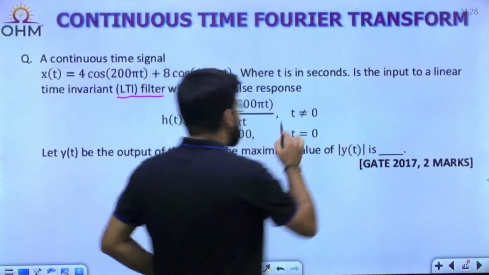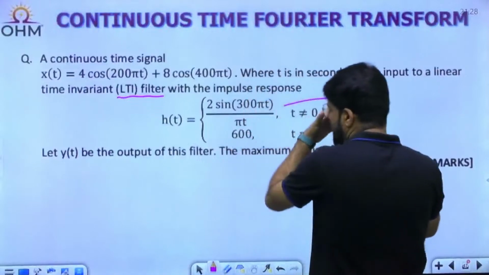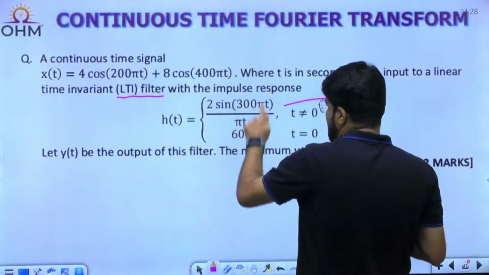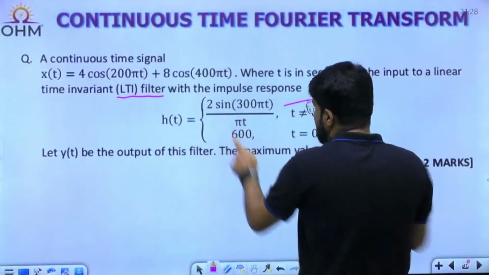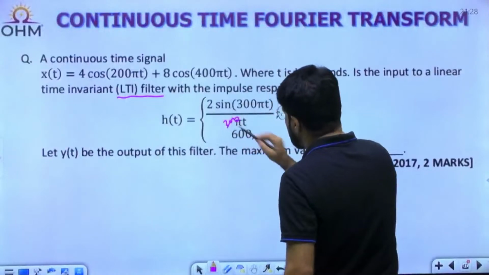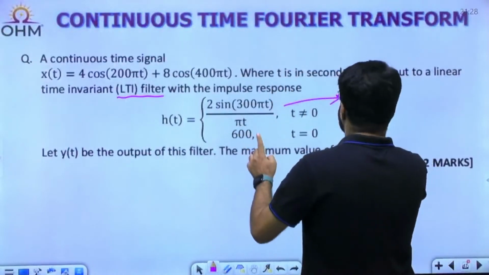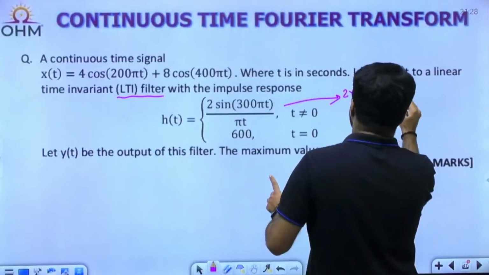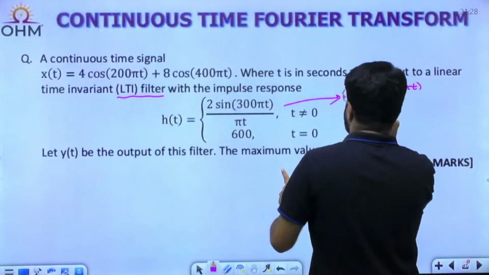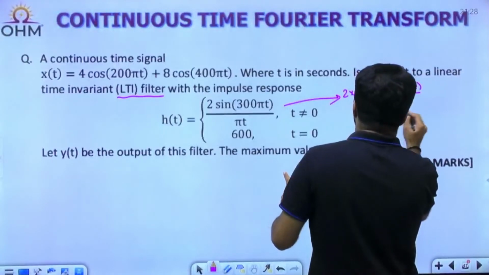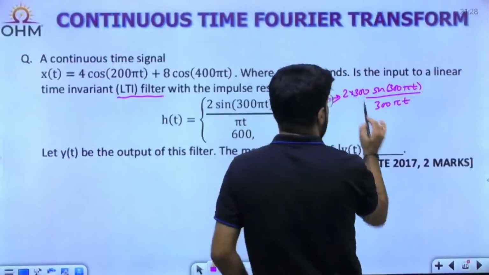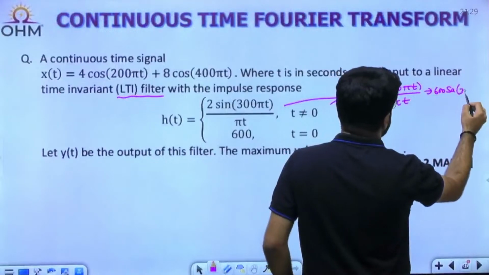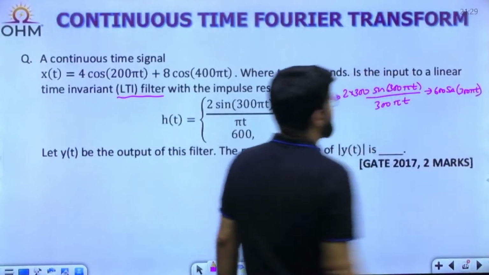Let me first understand this function. Sin theta by theta feeling is coming, sampling. To convert to sampling, this is 300 pi t, so I should have 300 in the numerator. So I multiply and divide by 300, writing it as 2 into 300 divided by 300 pi t. Now this is sin theta by theta sampling, so it becomes 2 into 300, 600, into Sa(300 pi t).